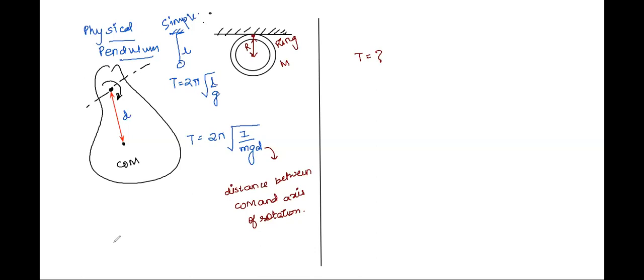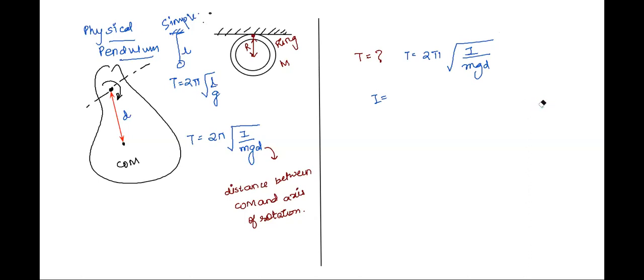All right. So, Atul, tell me, how should we go about it? Yes, sir. So the formula for time period is 2 pi under root I by mgd, and the moment of inertia formula is mr square. So, listen, this is a very important thing, right? It is important that about which axis is the ring oscillating, right?